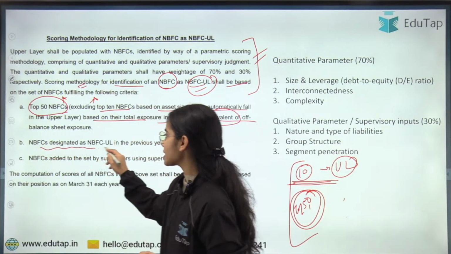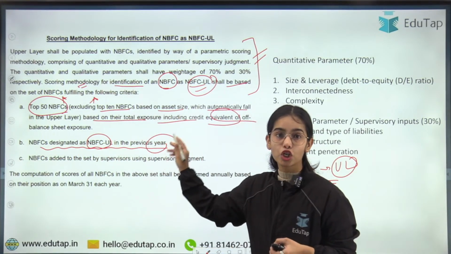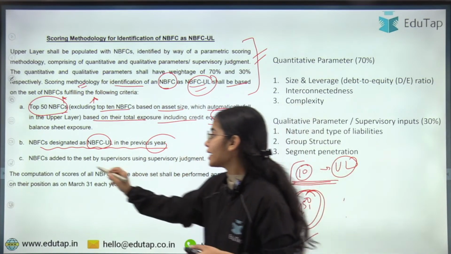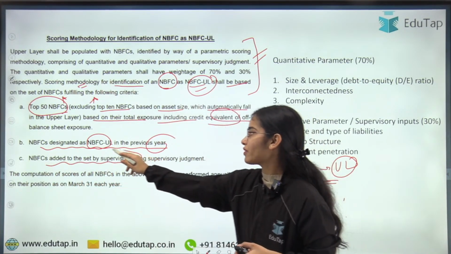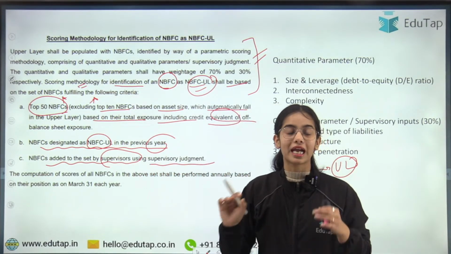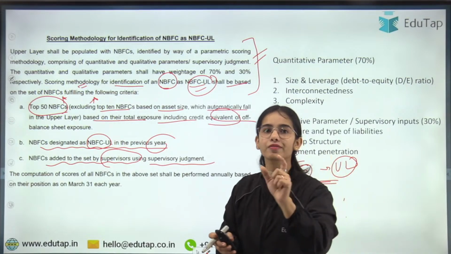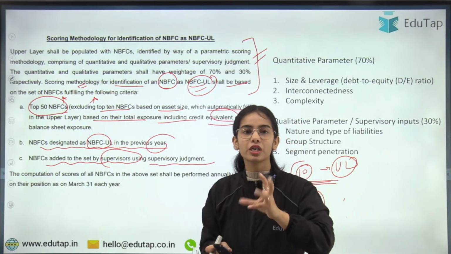Second, NBFCs designated as NBFC upper layer in the previous year will also come under the criteria on which the methodology will be tested. Third, an NBFC added to the set by supervisors using supervisory judgment, that is, the regulators have said that this NBFC seems to be somewhat risky.